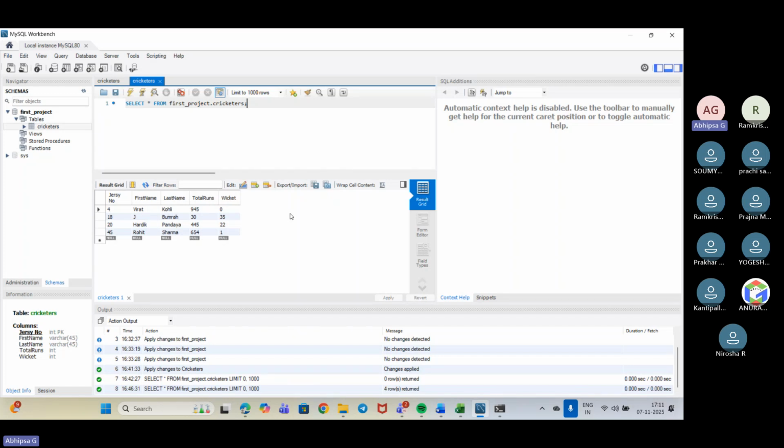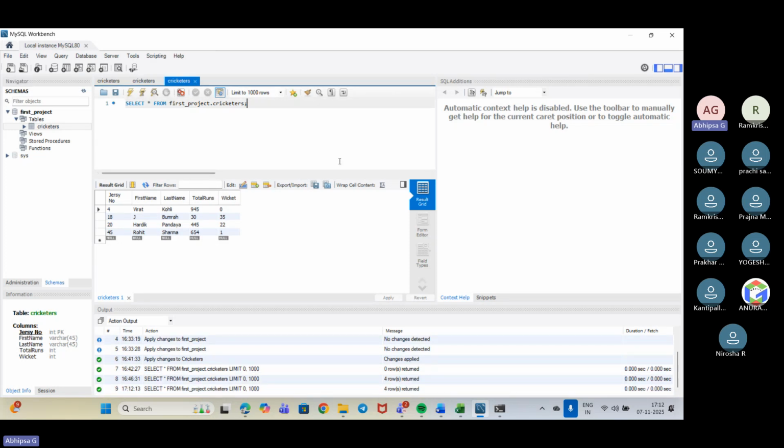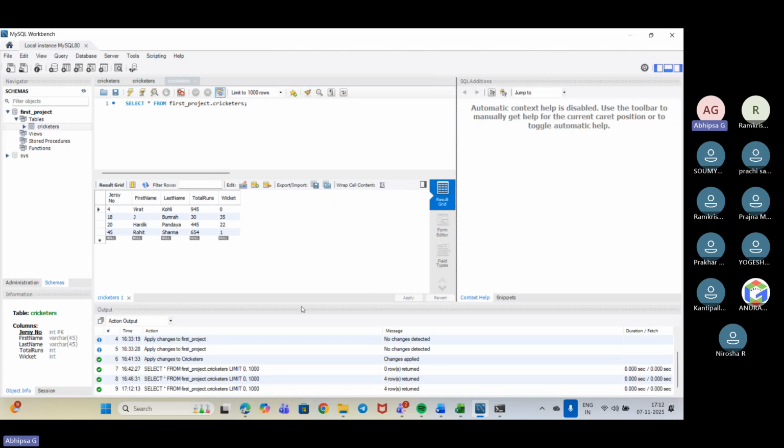Suppose we need to create a schema, the plan of the data set, for students. Let's see what we can include. Just a moment. Let's see how we can create a schema. First, let me show you one thing. This is the administrative or managing panel, and this is the schema panel. We'll be working with the schema panel only as of now, because here we get the major things, like the actions that have been performed, that you can see. And this is the major area where you can work.